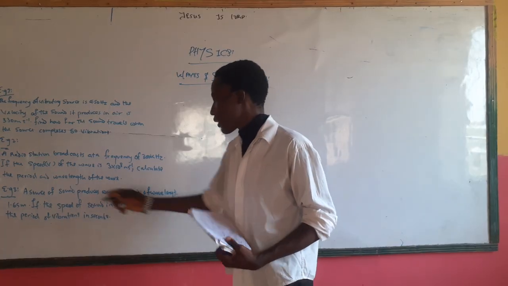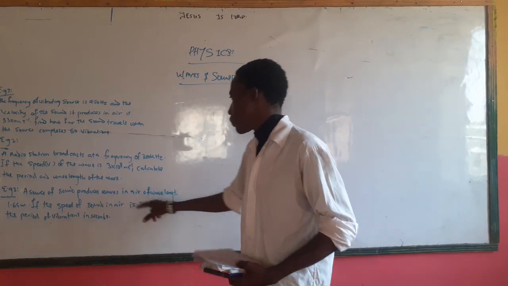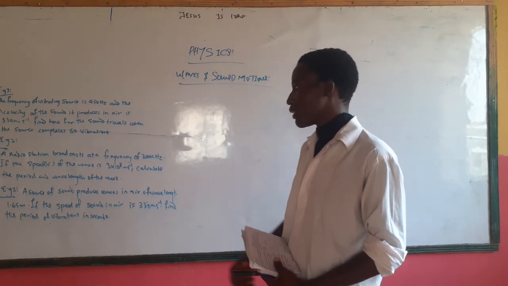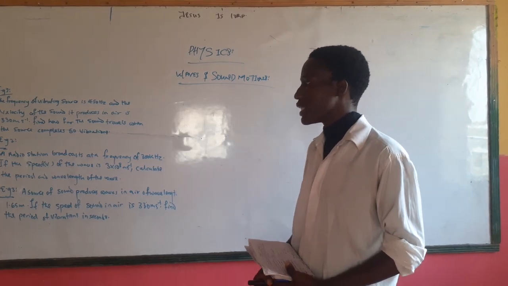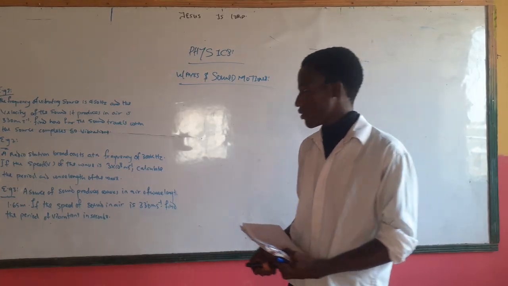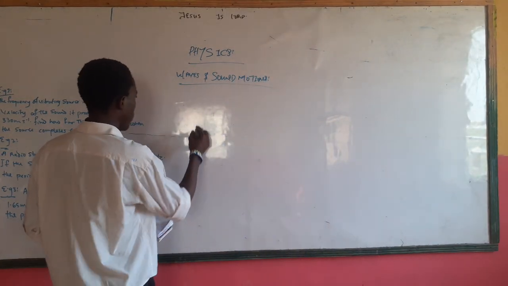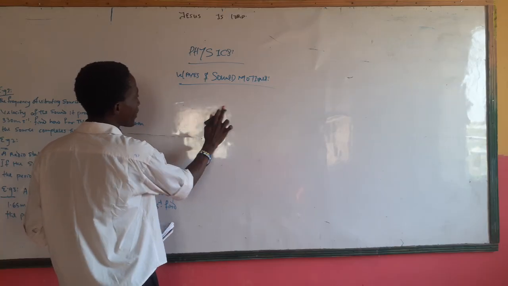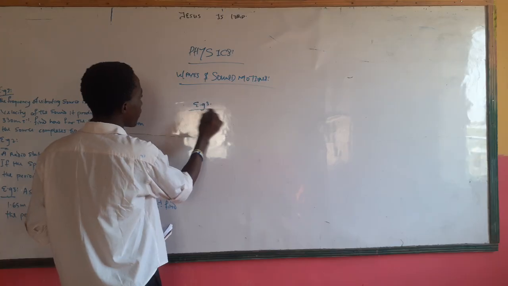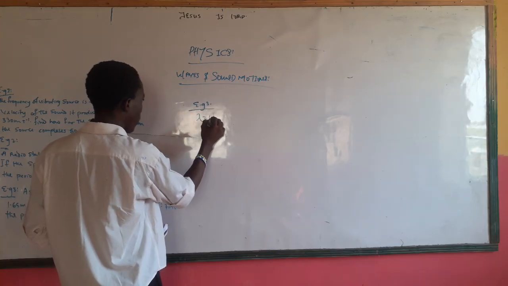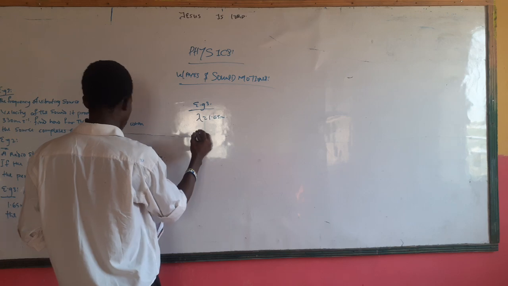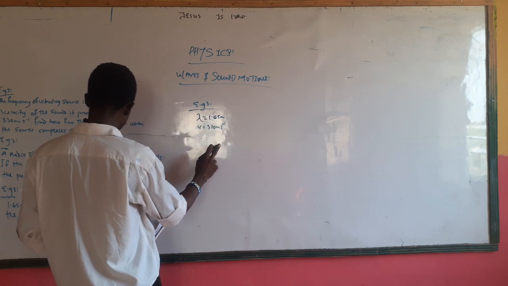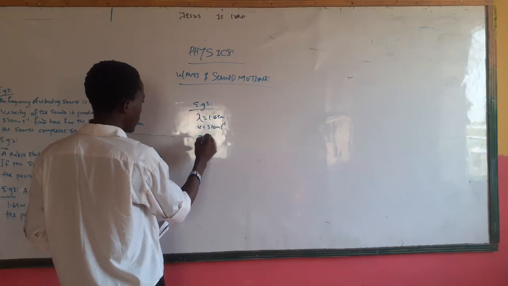Okay, they said a source of sound produces waves in air of wavelength 1.65 meter. If the speed of sound in air is this, find the period of vibration in seconds. Period of vibration, so that's very simple. That's T. They've given us the wavelength as 1.65 meter and the speed of sound in air as V is 330 meter per second. We now also need to find the period of vibration in seconds, T.